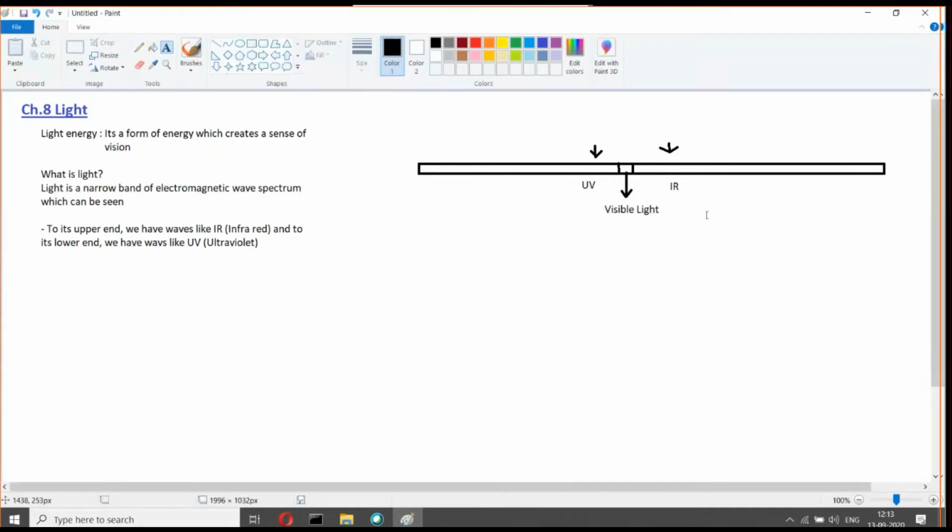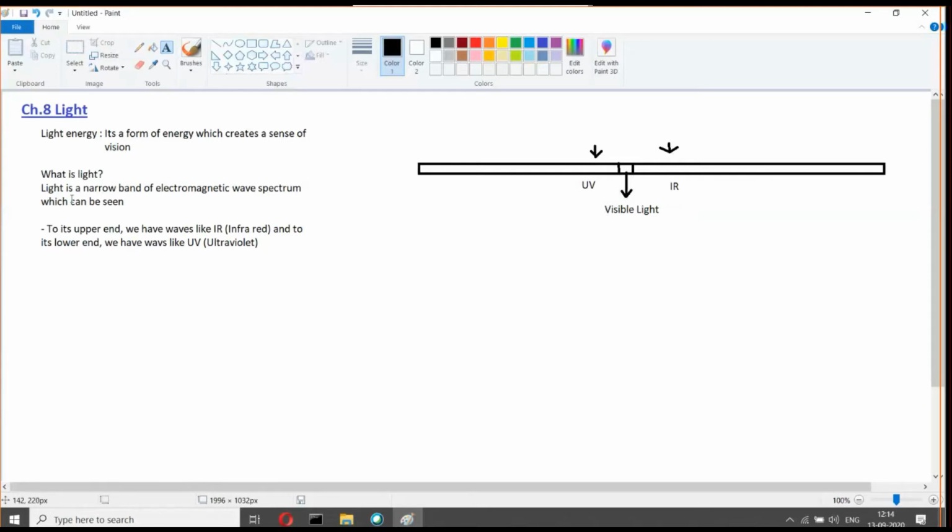To the right side we have infrared. From the huge band of waves in the universe, a very narrow band can be seen by our eyes, and that narrow band is the visible light.